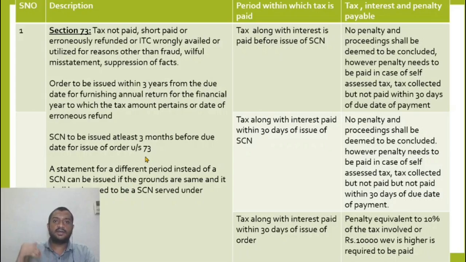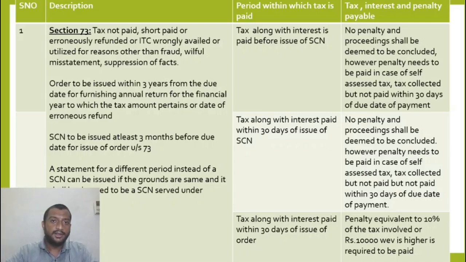Now let us take one more situation. Let us say I receive a show cause notice for March 2019, saying that I have not paid tax. For the same period, or let us say for September 2018, during the same financial year 18-19, I noticed that for the same reason tax has not been paid in September 2018 also. The grounds are the same. So do I need to issue another show cause notice?